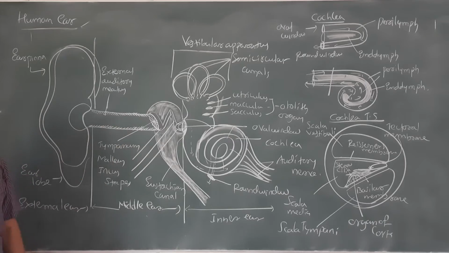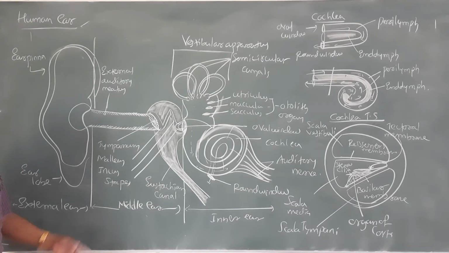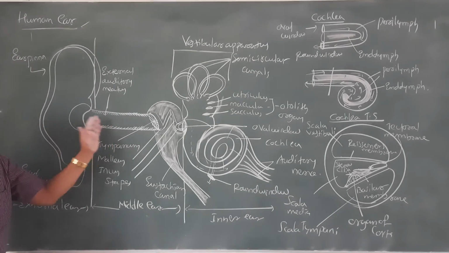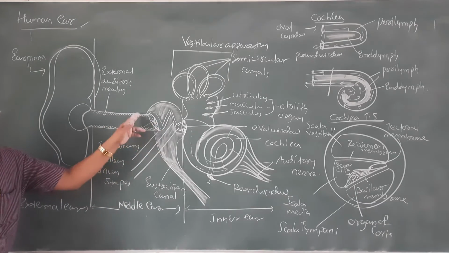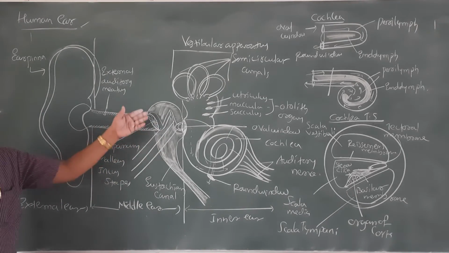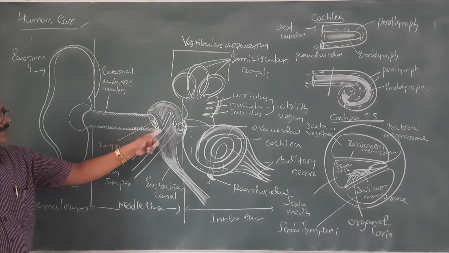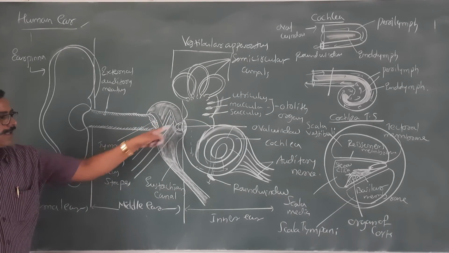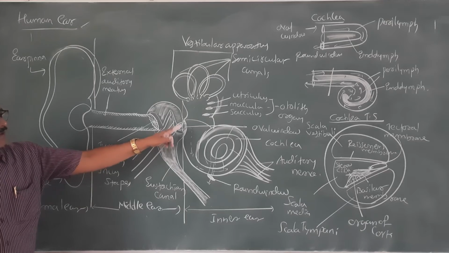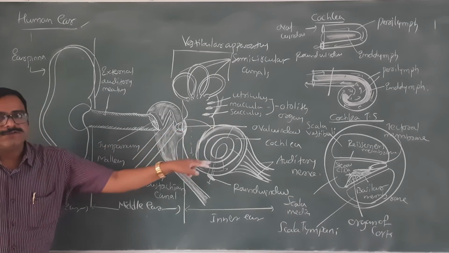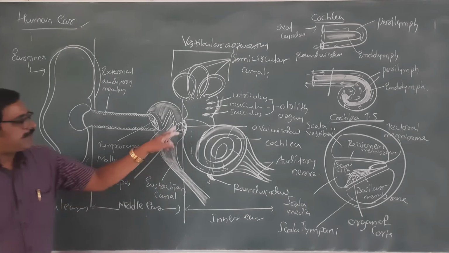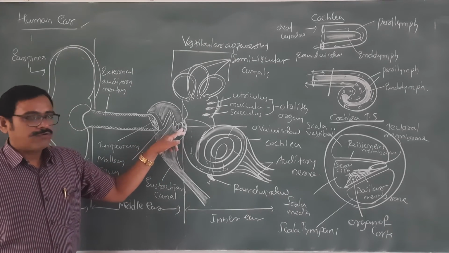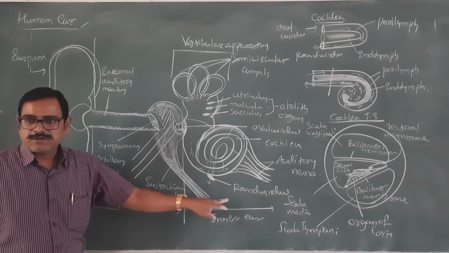Here we find mainly the eardrum or tympanum, which moves or vibrates according to the vibrations. When it moves, it moves the ear ossicles, small bony structures: malleus, then incus and stapes. When they move, the vibration enters the cochlea, a circular coil structure. The vibration enters through the oval window but exits through the round window.